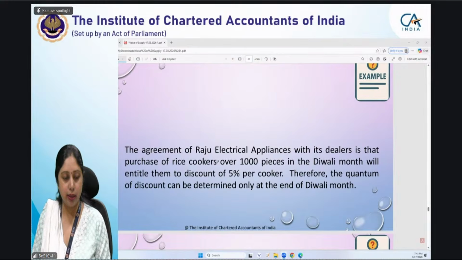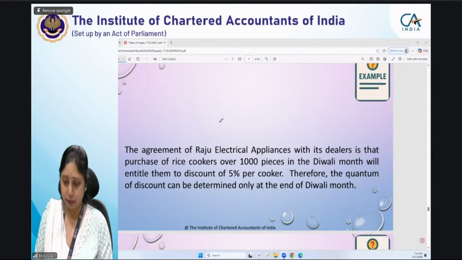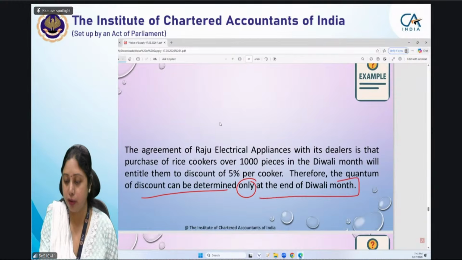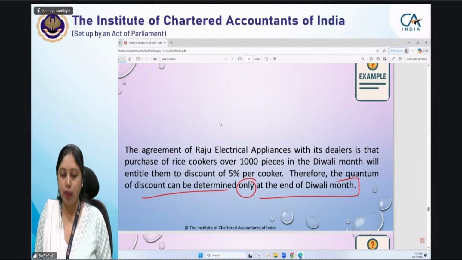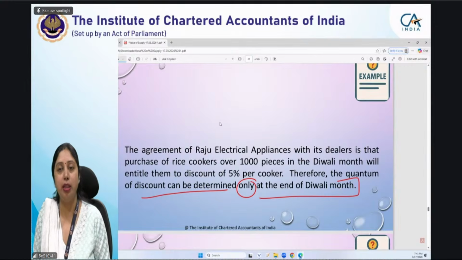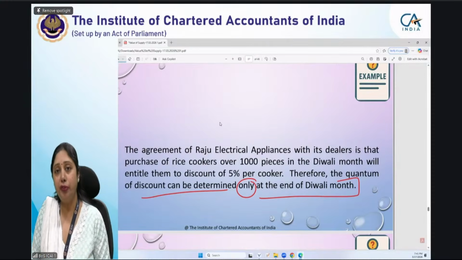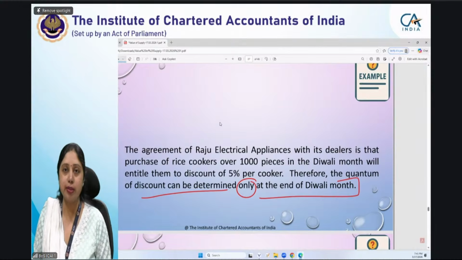Now let us see this example which is there on your screen. The agreement of Raju Electrical Appliances with its dealers is that the purchase of rice cookers over 1000 pieces in Diwali month will entitle them to a discount of 5% per cooker. Quantum of discount can be determined only at the end of the Diwali month. Raju Electrical Appliances said that all dealers will get a discount after the Diwali month if they purchase 1000 rice cookers from us, as their sales happen and they keep purchasing. So if that purchase exceeds 1000, then we'll give you a discount of 5%.